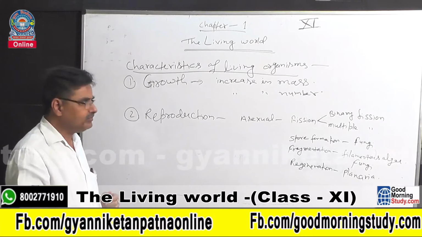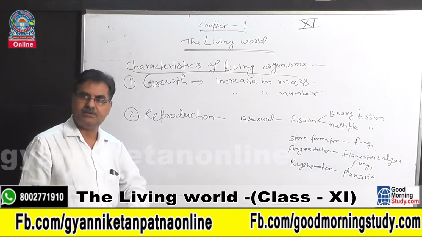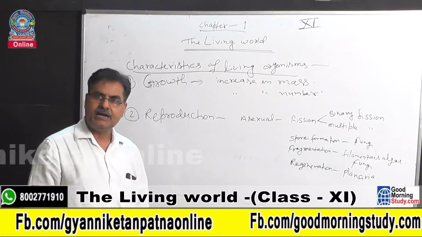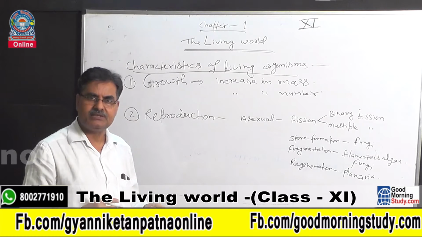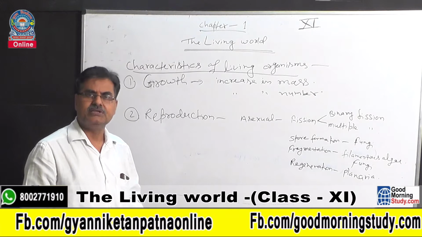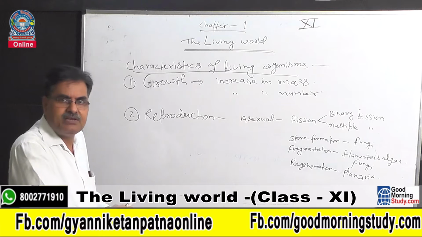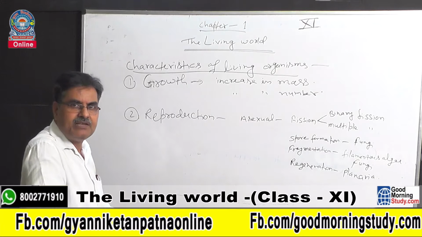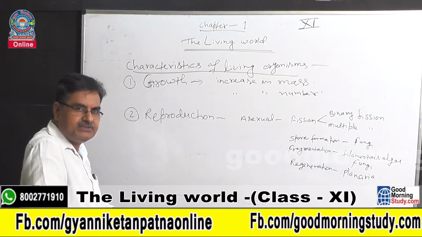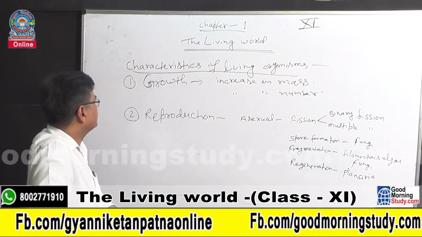That's why we should first study the different characteristics of living organisms. If these characteristics are present, it will be living. If they are not present, the object may be non-living.